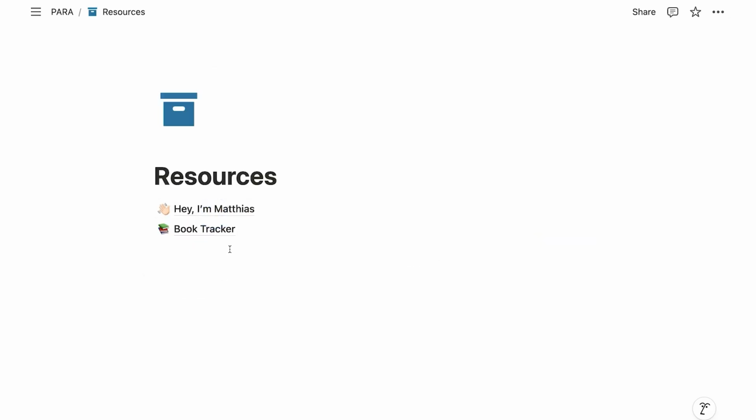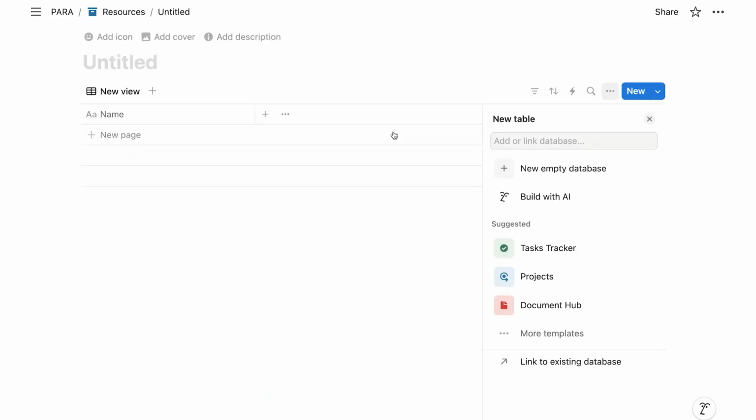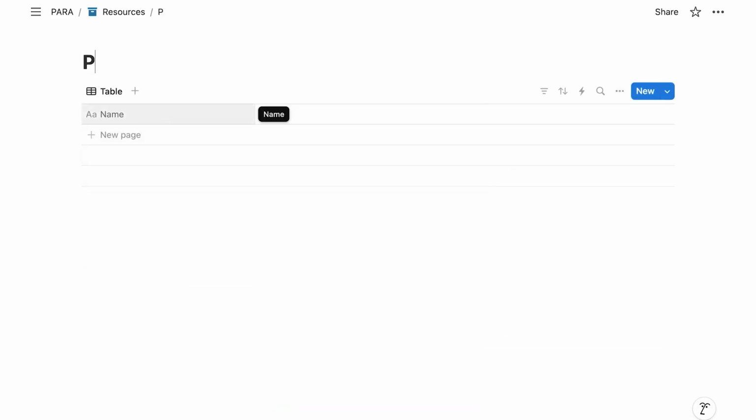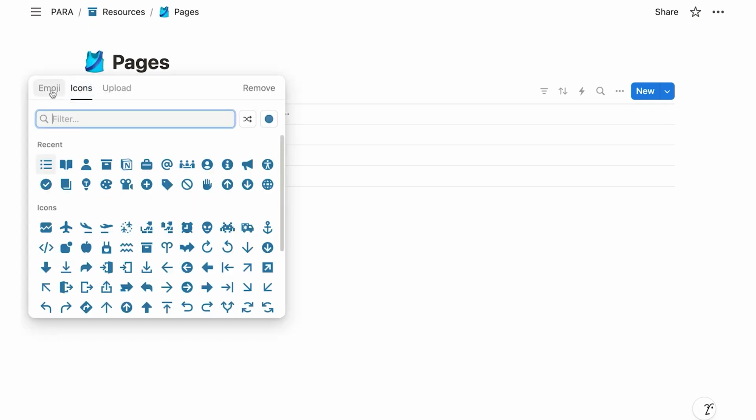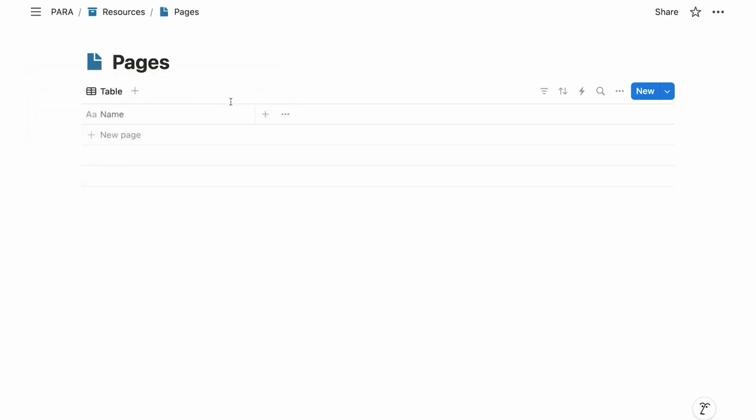Let's organize it. So let's go to Resources and let's create a new page here. And this time, let's create a full page database. Let's make this a table. And let's say new empty database. And let's just call this Pages. And then here, I can give this an icon. So let's give this a single page. Oops, not target page. Perfect.